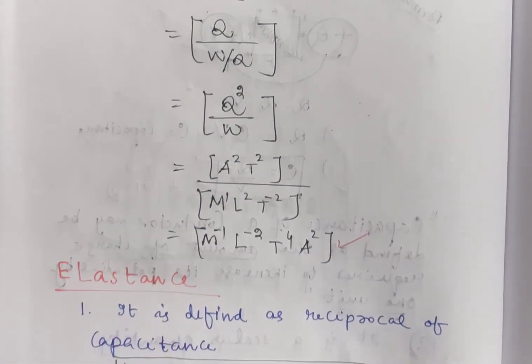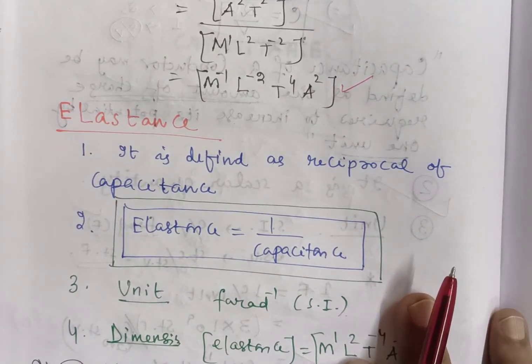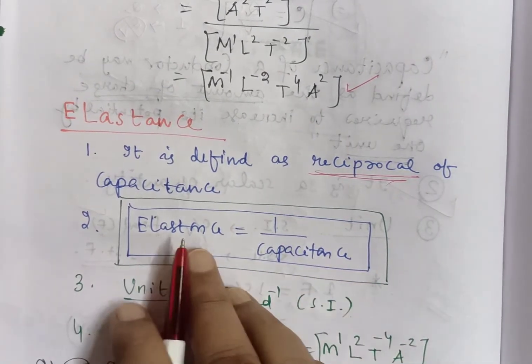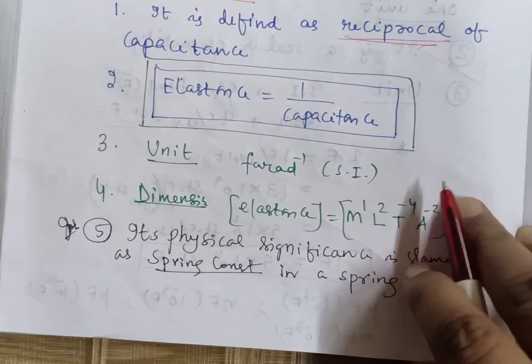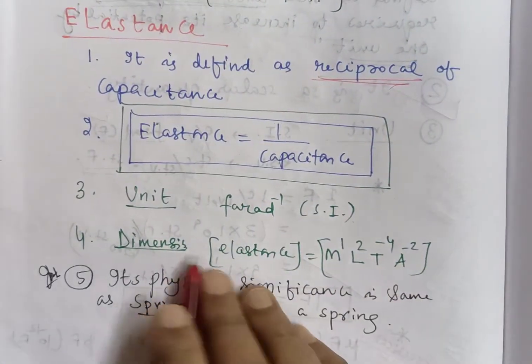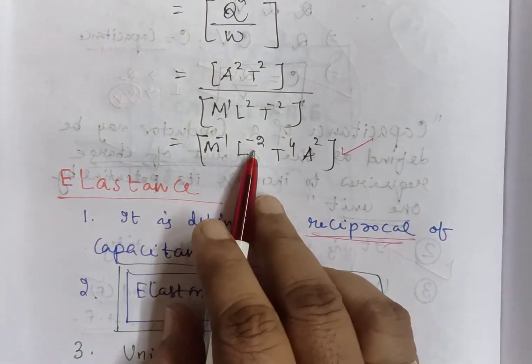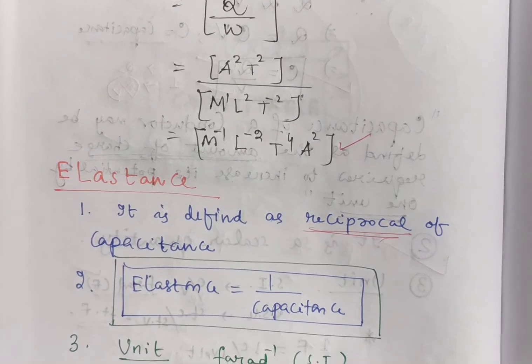Now another quantity we have to remember is elastance. How is it defined? The reciprocal of a capacitance is known as elastance. So the formula is elastance is equal to 1 by capacitance. Its SI unit will be farad inverse, and its dimension will be what we have calculated: M minus 1 L minus 2 T to the power 4 A to the power 2. We just have to give the reciprocal.